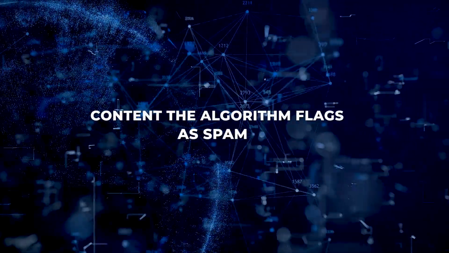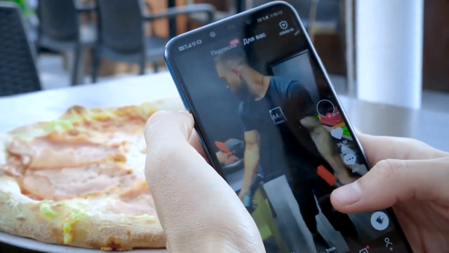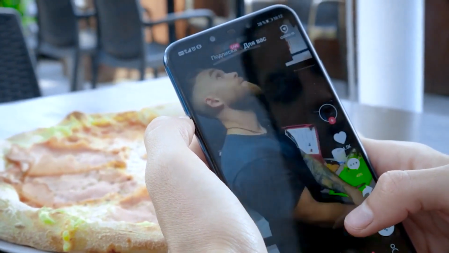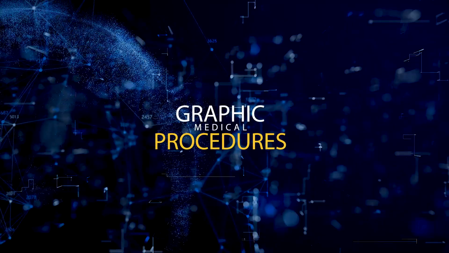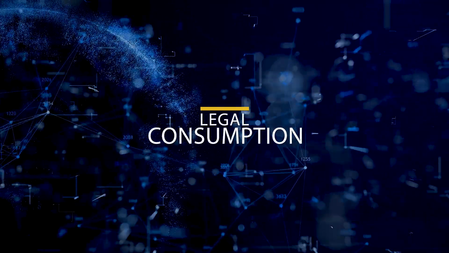What's not included in the TikTok algorithm? The following types of content will not be recommended by the algorithm: duplicated content, content you have already seen, content the algorithm flags as spam, including videos seeking to artificially increase traffic, and potentially upsetting content. TikTok gives the example of graphic medical procedures or legal consumption of regular goods.